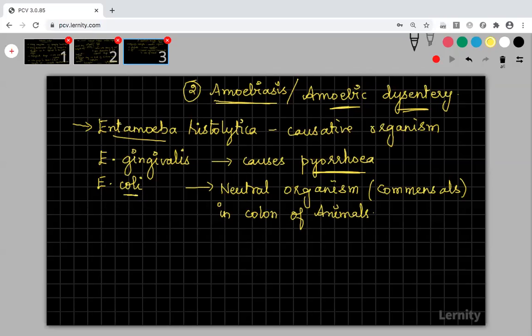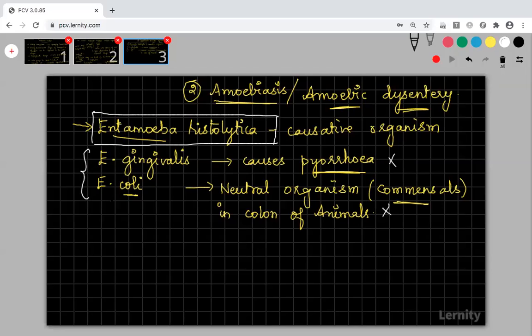If it is beneficial to us, then you can say mutualism. It is not beneficial, so it is neutral. That's why it is called commensals. Now, talking about amoebiasis, our target organism is Entamoeba histolytica, because we are going to talk about amoebiasis disease, not about pyuria and this organism. I just gave you additional information on what other species are available in Entamoeba.